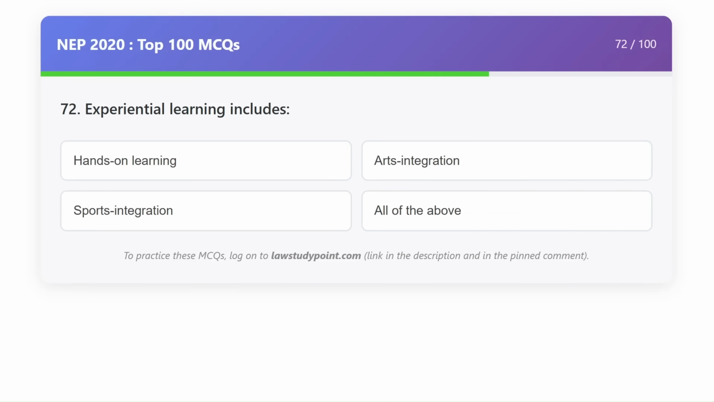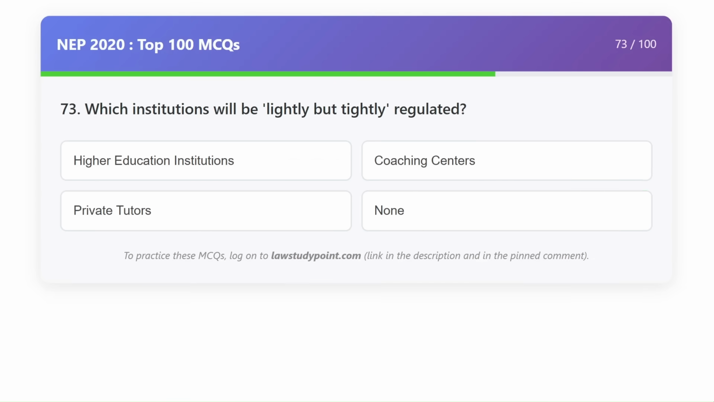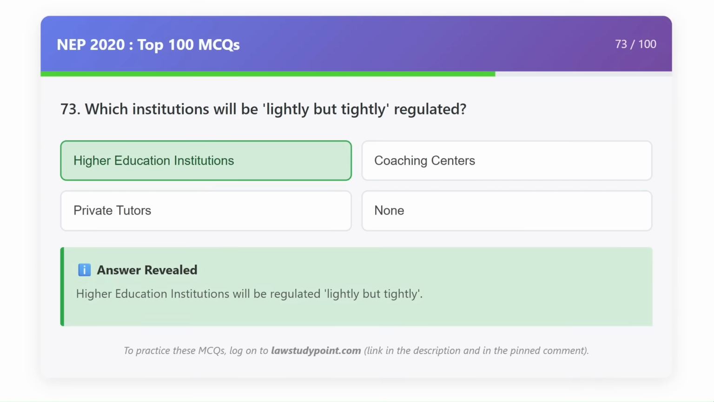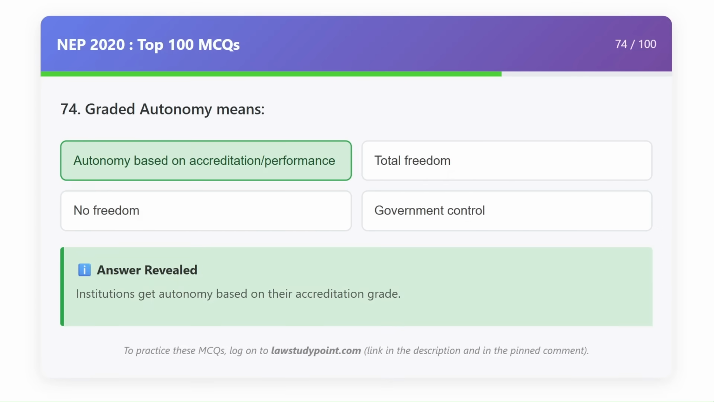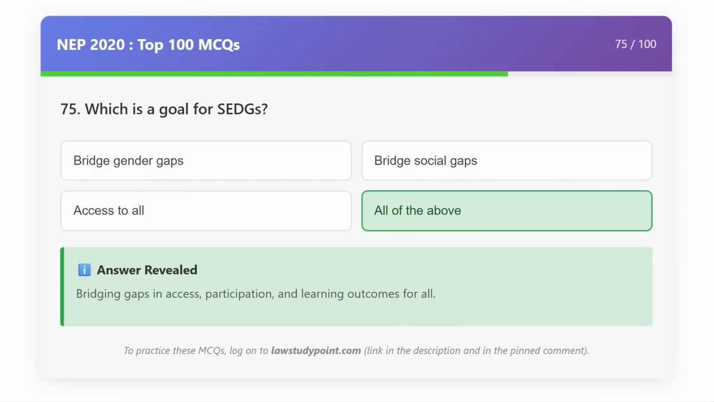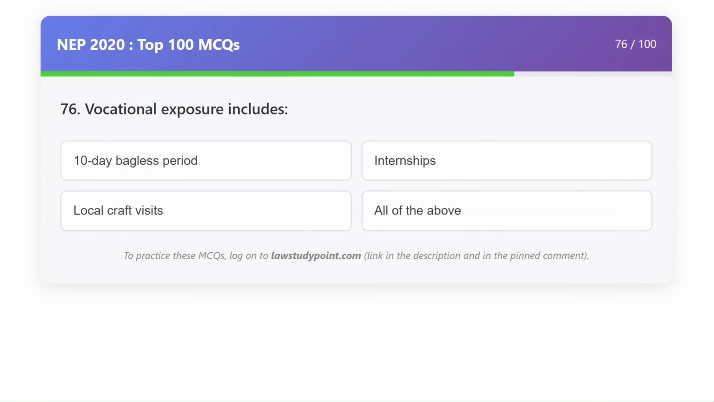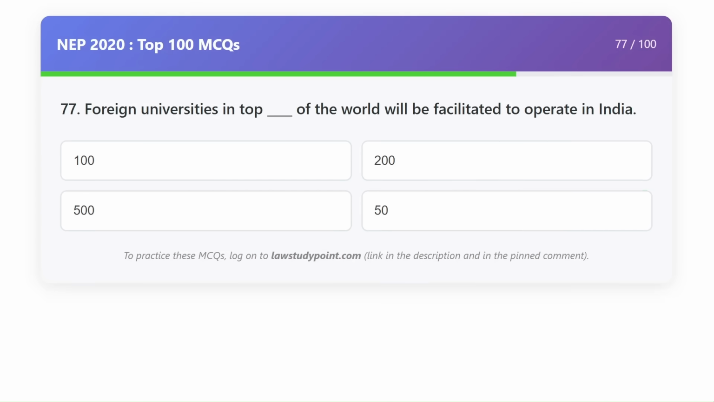Experiential learning includes all of the above. Which institutions will be lightly but tightly regulated? Higher education institutions. Graded autonomy means autonomy based on accreditation or performance. Which is a goal for SEDGs? All of the above. Vocational exposure includes all of the above.